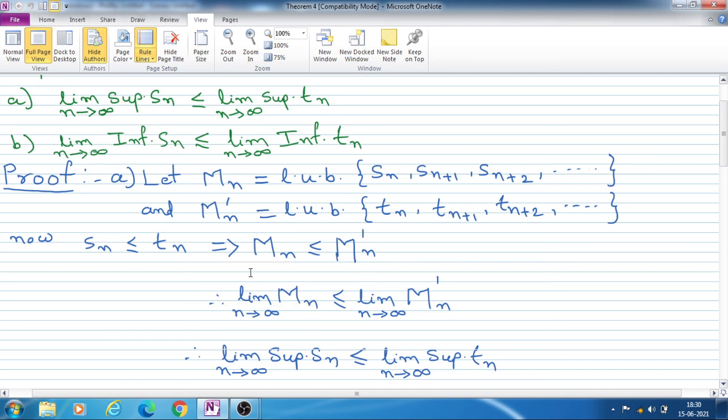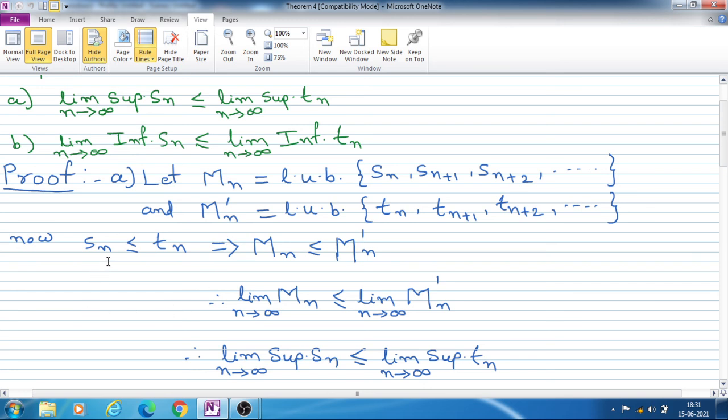So we write for sequence Sn, capital Mn is LUB of Sn, Sn plus 1, Sn plus 2, and so on, and for sequence Tn we write Mn dash for LUB of Tn, Tn plus 1, Tn plus 2, and so on. So both the sequences have LUB. For Sn we have capital Mn, and for Tn we have capital Mn dash.